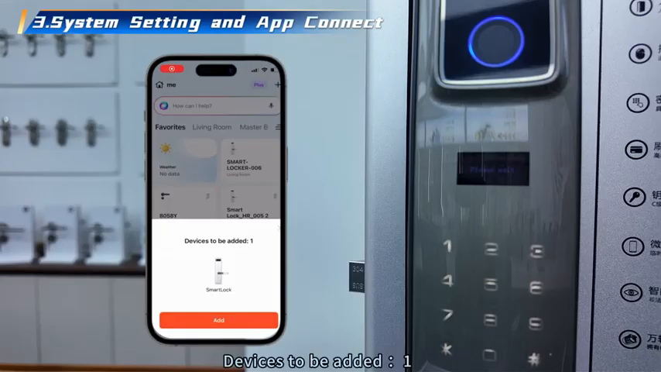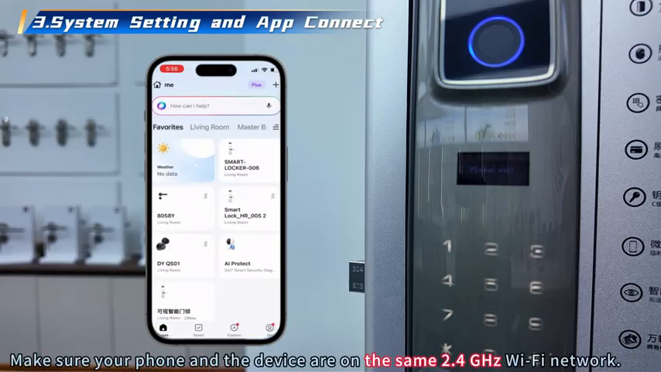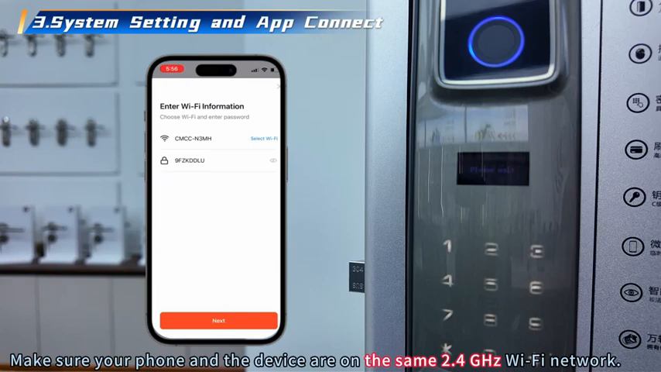Devices to be added. 1. Make sure your phone and the device are on the same 2.4 GHz Wi-Fi network.